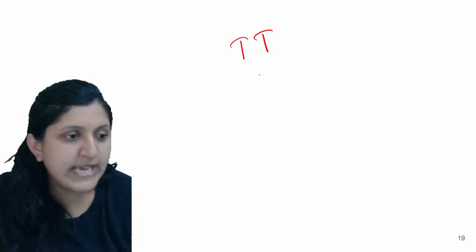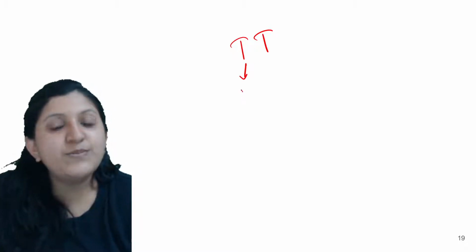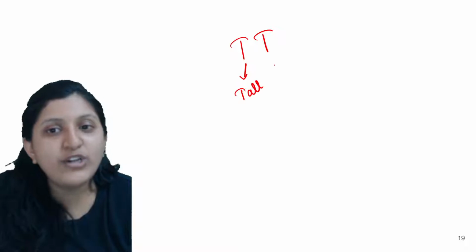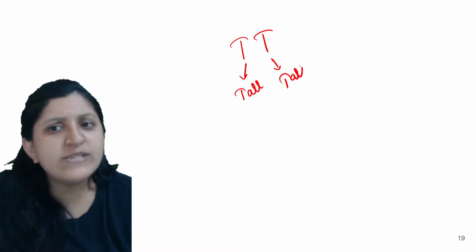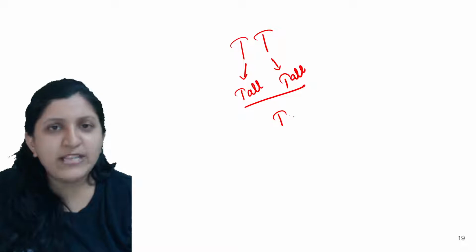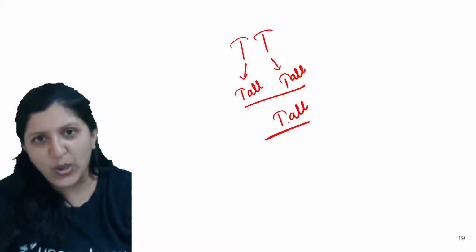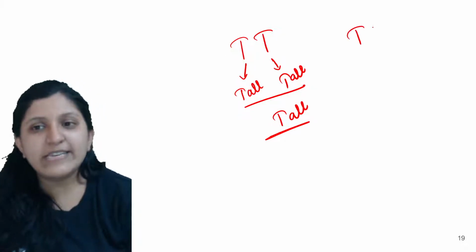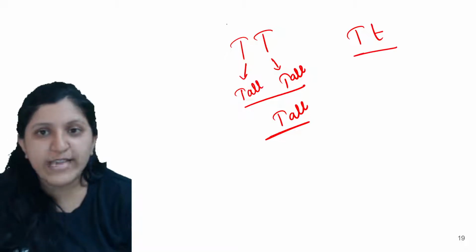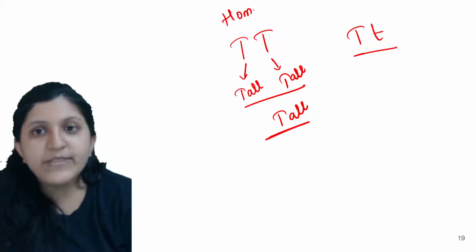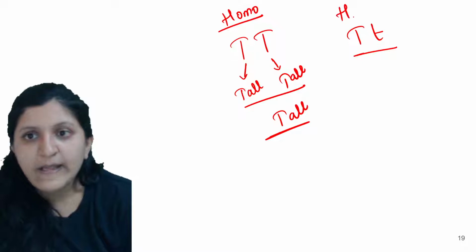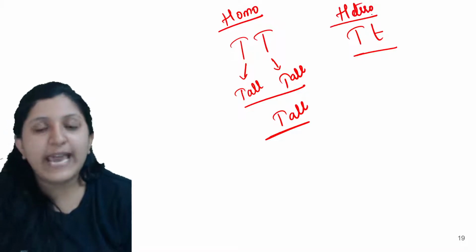The tallness will be expressed in this condition. Okay, so that is a homozygous condition. Now in that case both of the alleles are for tallness. So in homozygous condition, all the plants which are going to be produced will be tall. Now we'll take this condition. So this is heterozygous. This is homozygous condition. This is heterozygous condition.